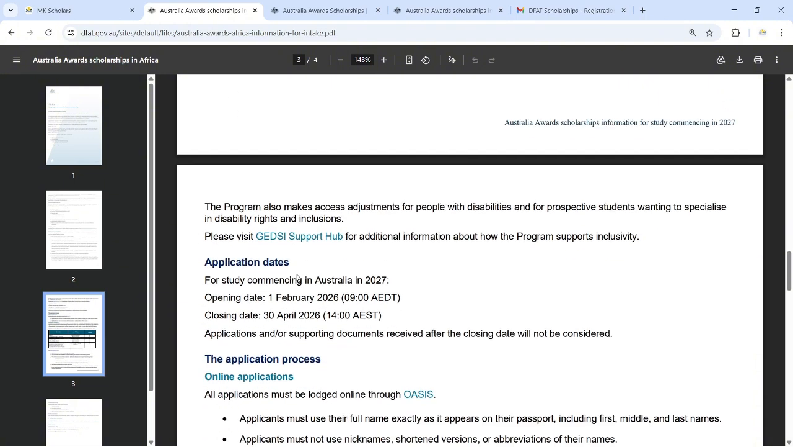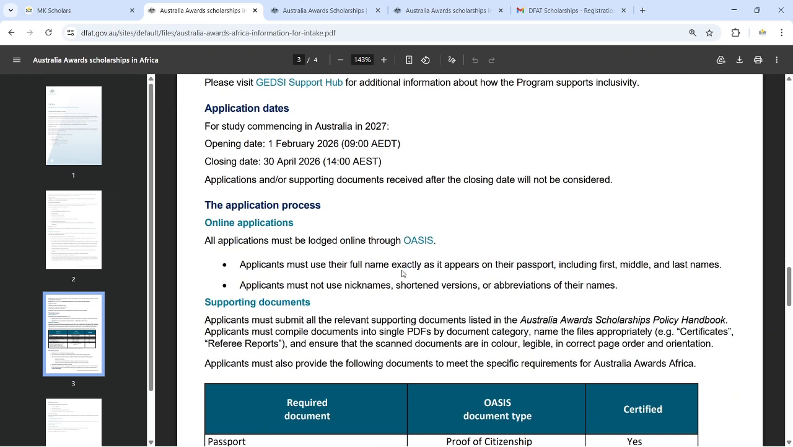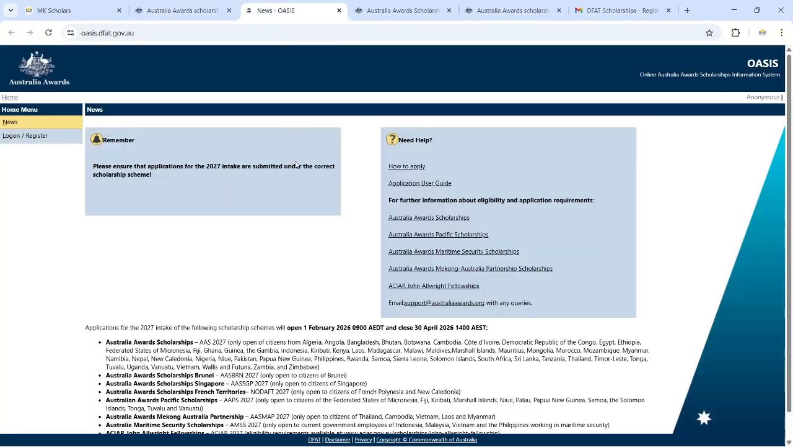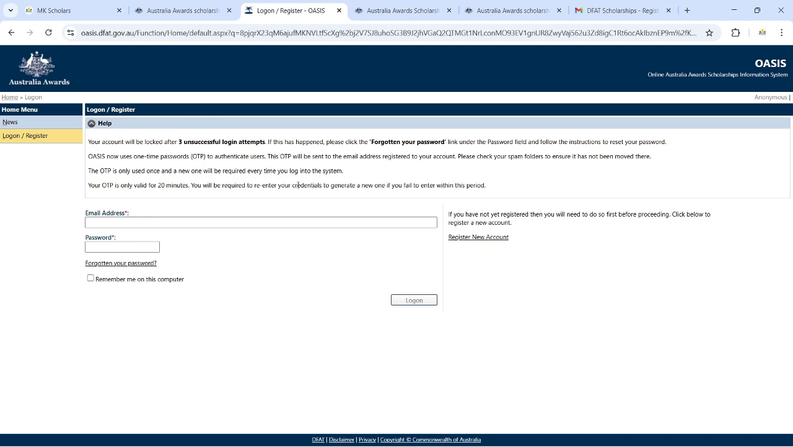Talking about the application deadline, the application opened on the 1st of February, and it's going to close on the 3rd of April 2026. To apply for this, you have to click here. Let me show you. You click here, and if you don't have an account, you click register, but if you have one, you click on login.